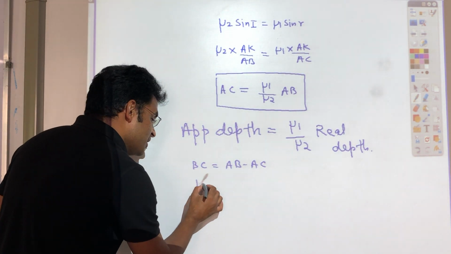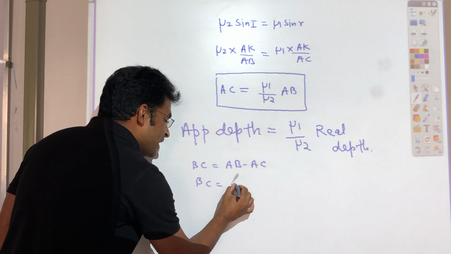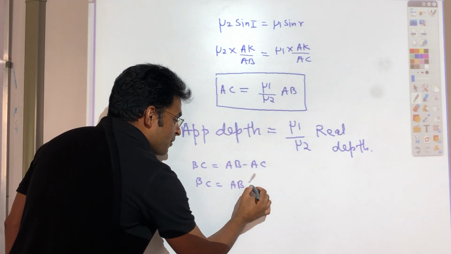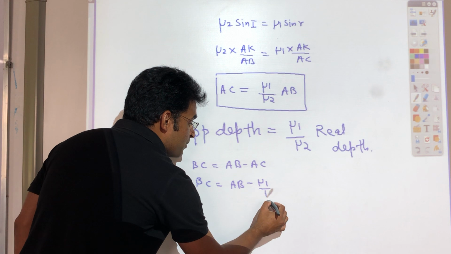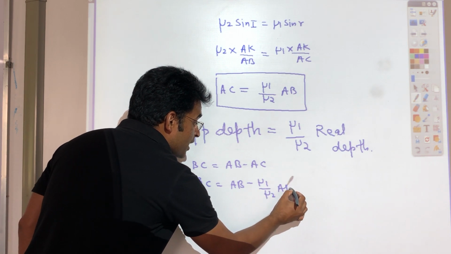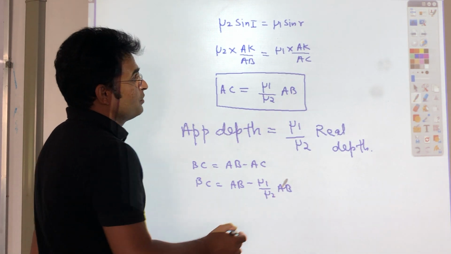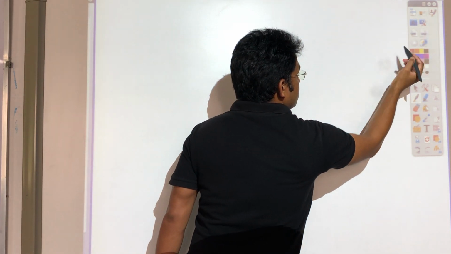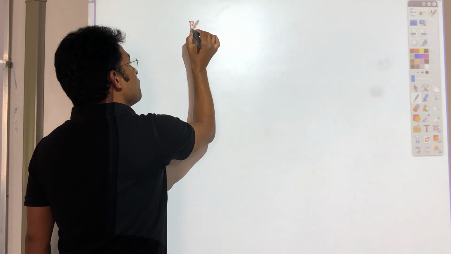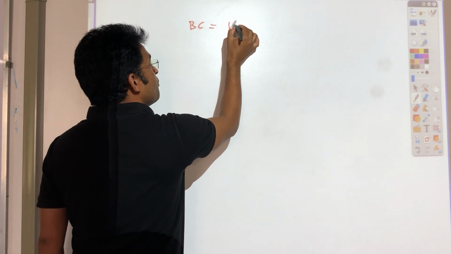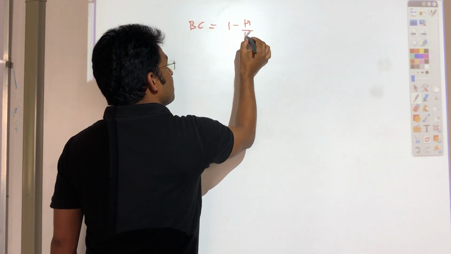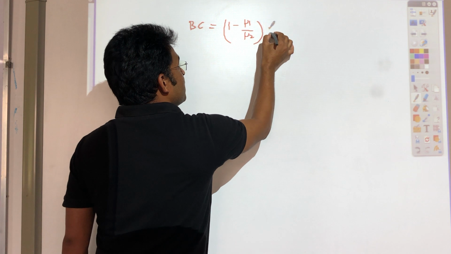BC is equal to AB minus mu1 divided by mu2 into AB. If I take AB common, finally BC is equal to 1 minus mu1 divided by mu2 into AB.